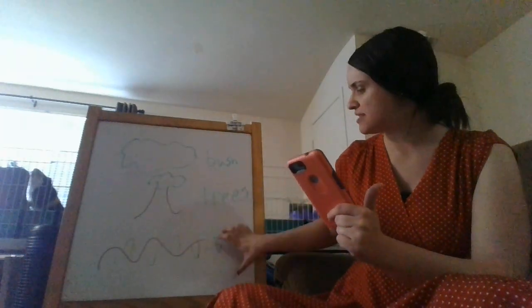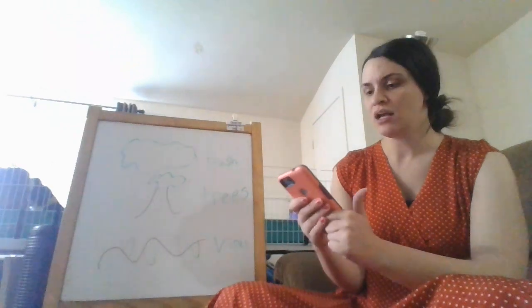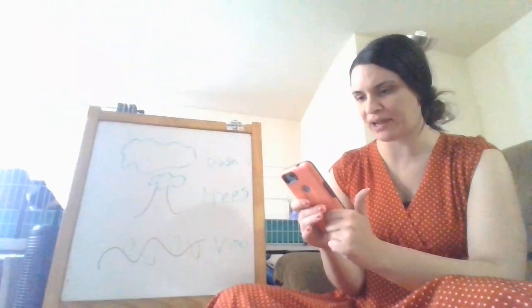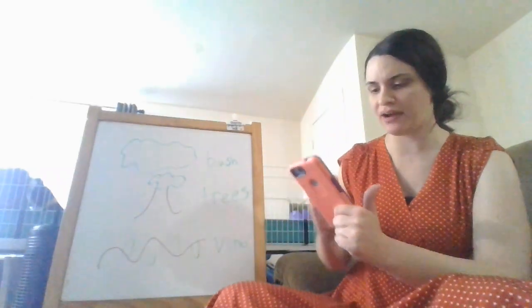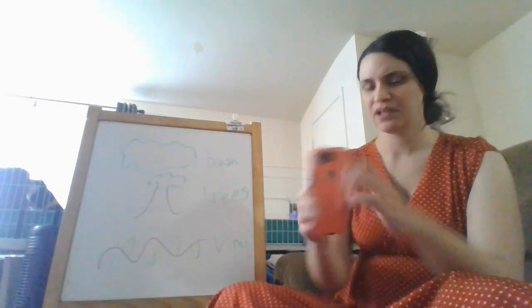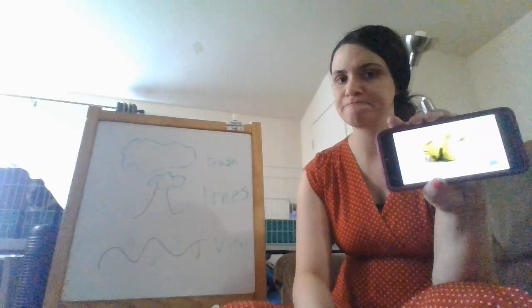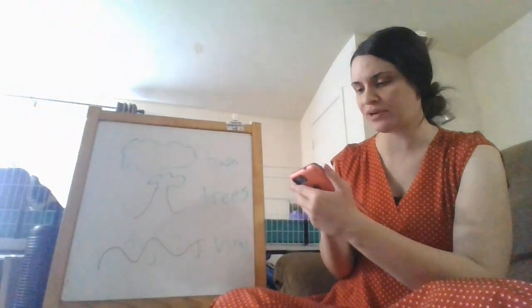Apples grow on trees and pumpkins grow on vines, but they're not the only ones. So let's look at pears. What do you guys think a pear grows on? Does it grow on a tree or a vine? Pears grow on trees, just like an apple or an orange.